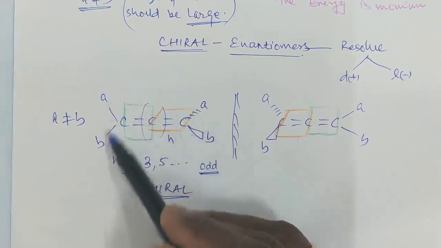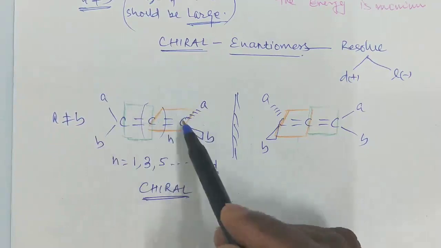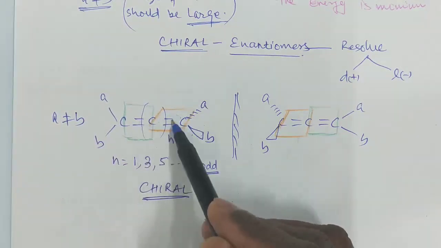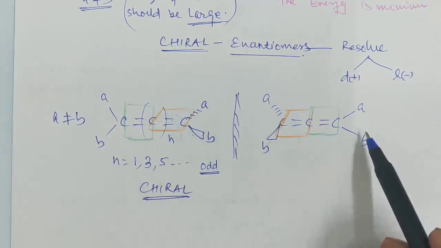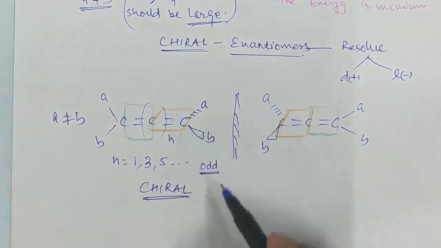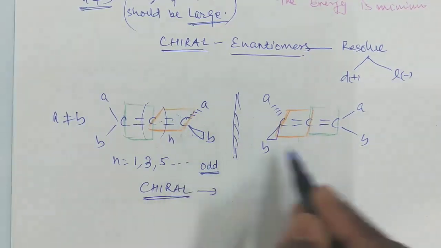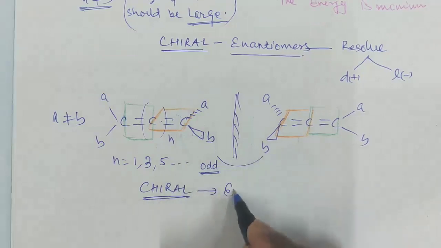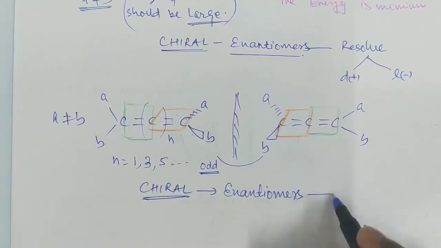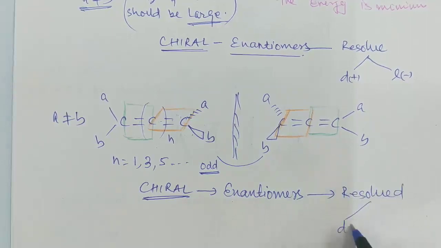these substituents constitute a different plane, and these two planes are perpendicular. Therefore, what is the mirror image of this? It is non-superposable on this. So the molecule is chiral, and these two structures are enantiomers. They are enantiomers, and they can be resolved. They can be resolved into D plus and L minus, right?